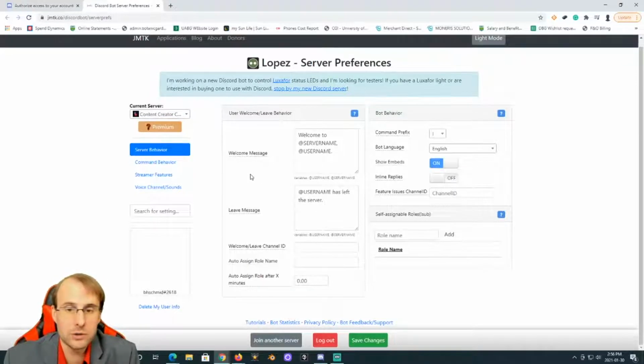So this is the most important piece that we are dealing with right now, is doing the setup in here. There are all sorts of different pieces that you can set with this. Make sure that if you do have it in multiple servers, that you choose which server that you want it to be in. And there's some base stuff on this first page if you want to have it welcoming and leaving, giving some comments about that. There's other bot pieces that you can do here.